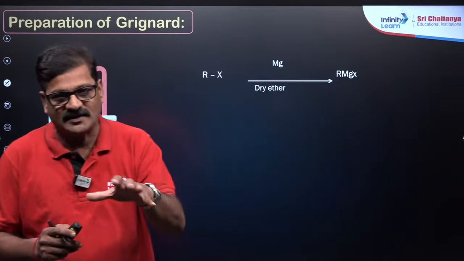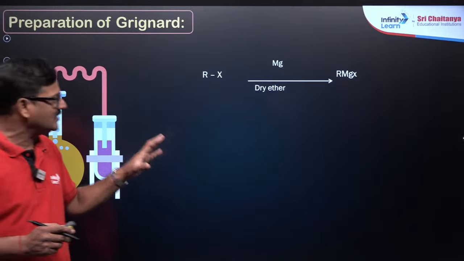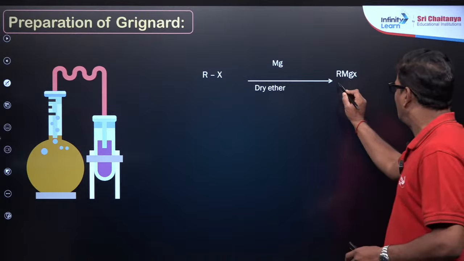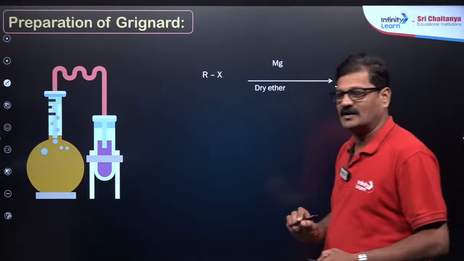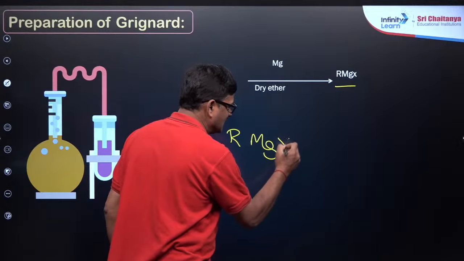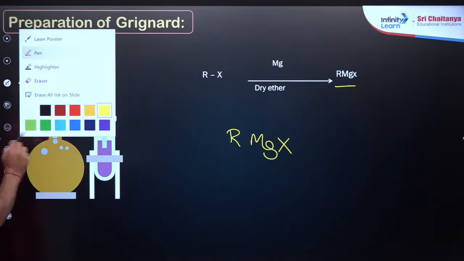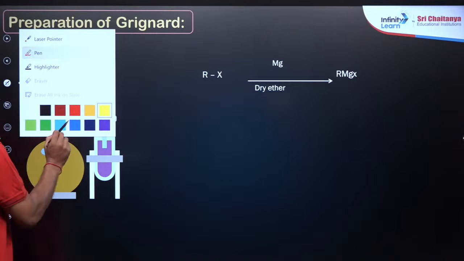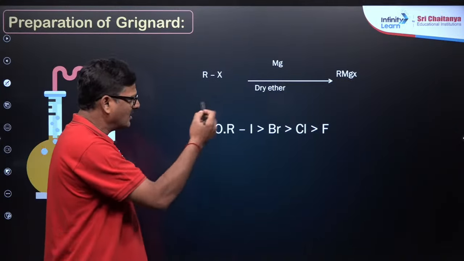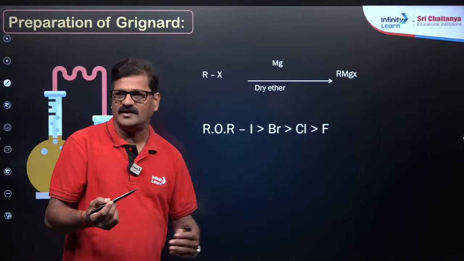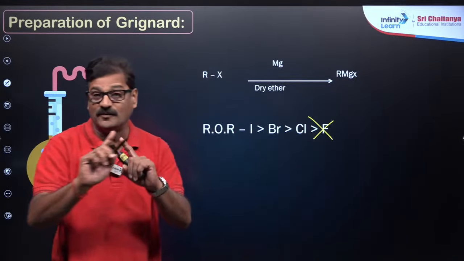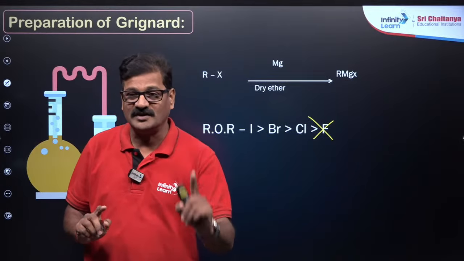When you look at this Grignard reagent, you need to understand what is the importance of this Grignard reagent. And this Grignard reagent is RMgX. इसका property क्या होगा, कैसे देखना है Grignard reagent? Consider RMgX. Now the reactivity, the rate of reaction of the alkyl halides: alkyl iodide is more reactive than alkyl bromide, which is more reactive than alkyl chloride, and then alkyl fluoride. You know, alkyl fluoride does not form Grignard reagent.